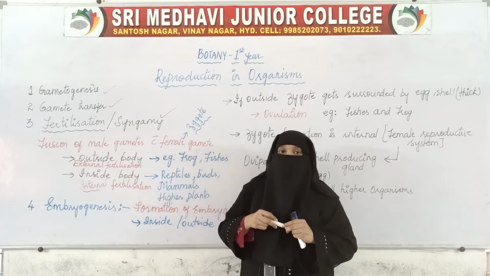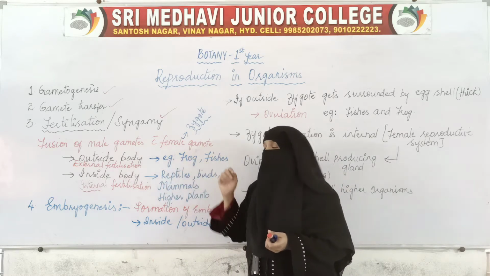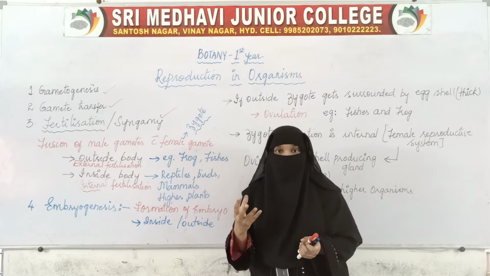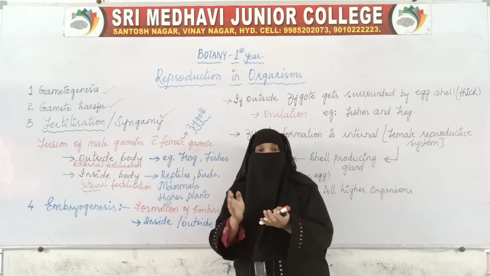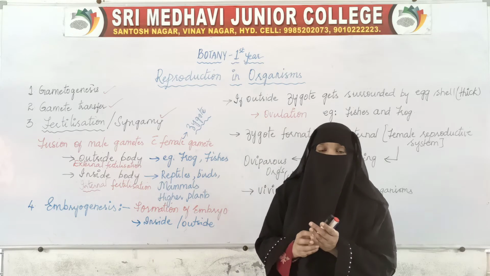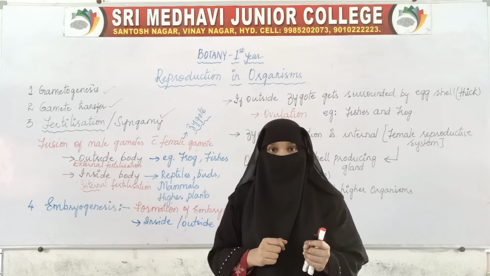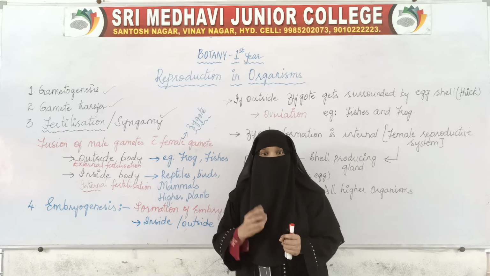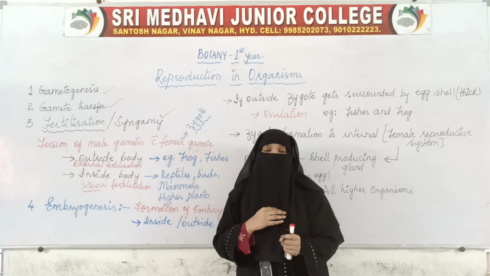We see external fertilization in frogs and fishes. Female frogs will lay a group of eggs in the water, and the male frog also releases a group of sperms on the surface of the water.